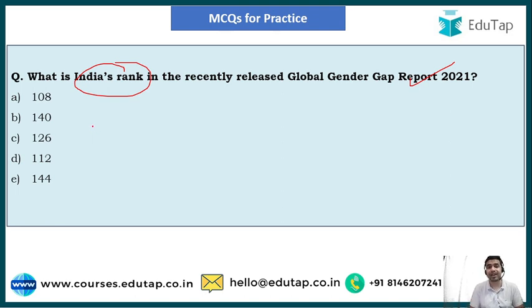So guys, here once again see that India's rank is very much important from the exam point of view. This question is very probable from the exam point of view, and it can be asked in the exam. So guys, kindly focus here and answer the question in the comment section below. And guys, if we talk about the right answer to the question, then we can see that the right answer is option B, that is 140. So guys, that was the third question.